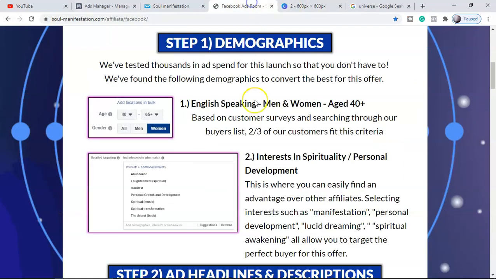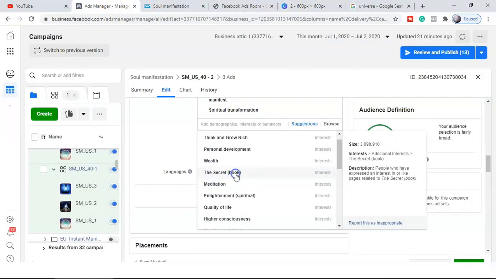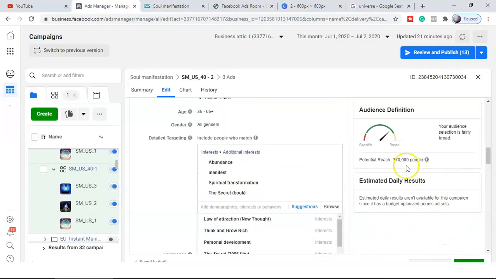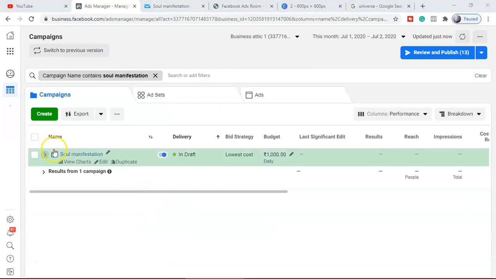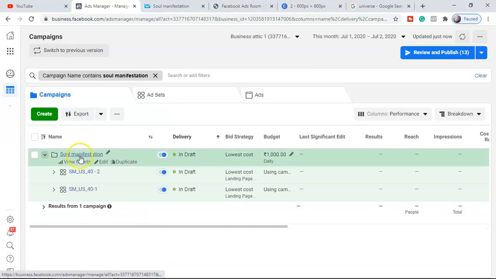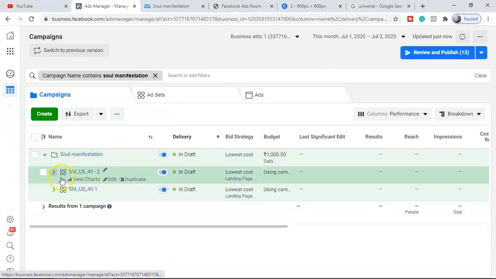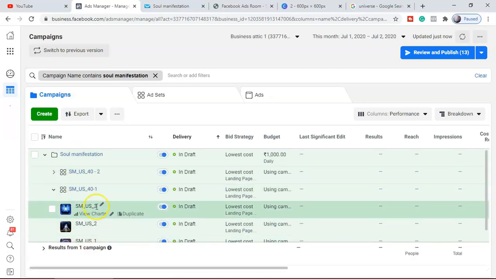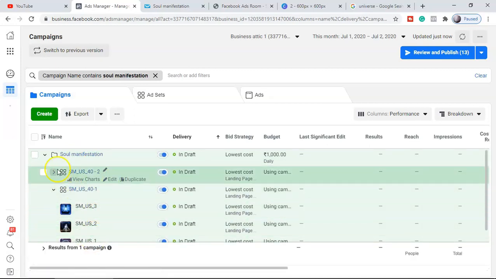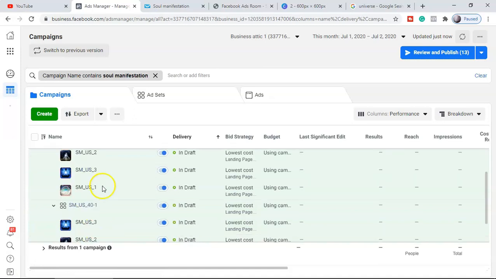Let me see more from here what they have. The secret book, okay, we can use this. Okay, this one. So this is fine, guys, we have 370,000 potential reach. It's fine to go. It's all about testing, and the rest will remain the same. So here, if you can see, we have one campaign and 2 ad sets, and each of these ad sets has 3 ad levels, so that we can test with different interests.